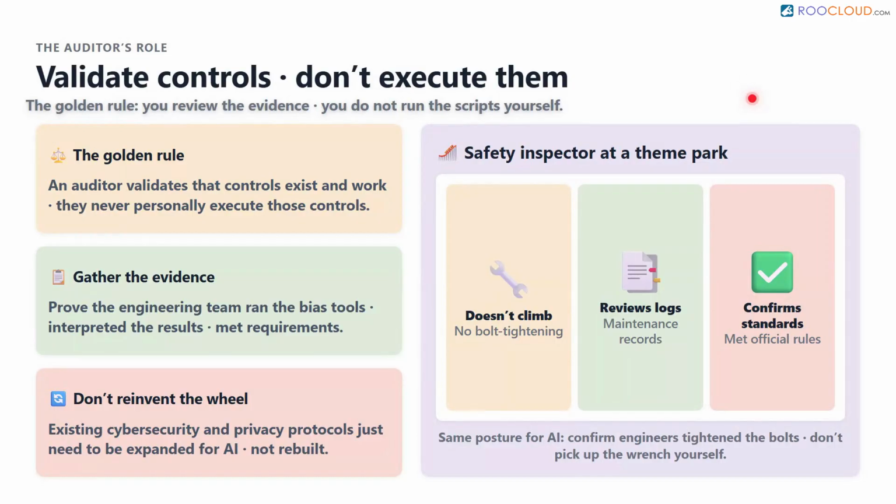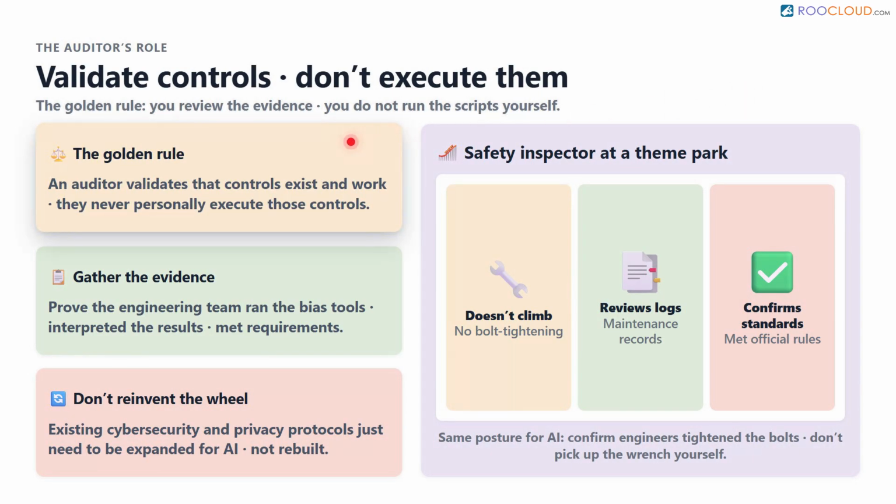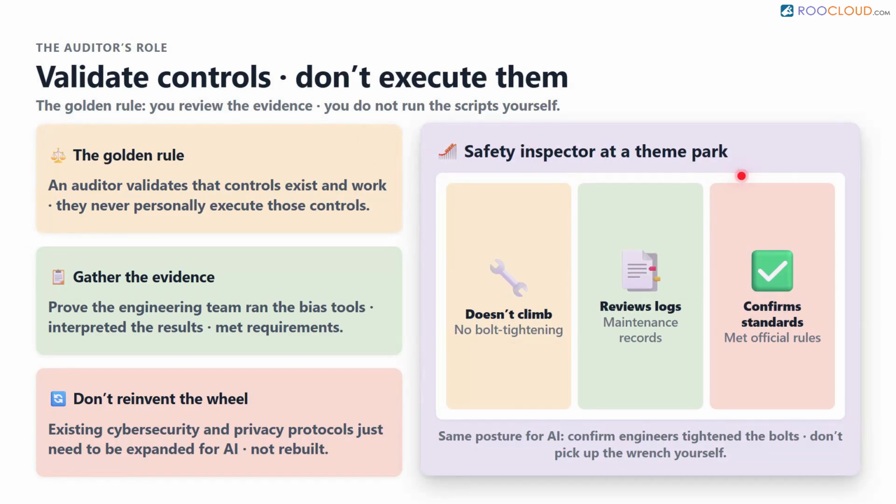Before we look at the specific categories, we must clearly define the role of an auditor in this environment. The golden rule is that an auditor validates controls, but they do not execute them. Think of a safety inspector at a theme park. The inspector does not personally climb the roller coaster to tighten the bolts. Instead, the inspector reviews the maintenance logs to prove that the mechanics tightened those bolts according to the official safety standards. Similarly, you will not personally run the software scripts that detect unfair bias in an algorithm.